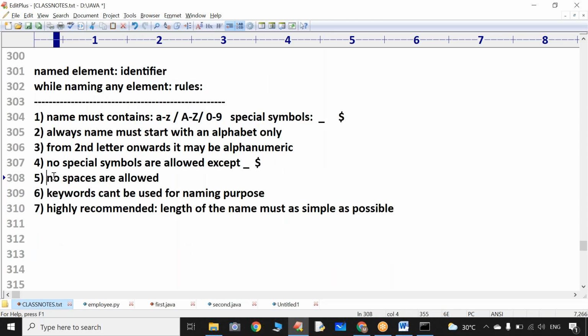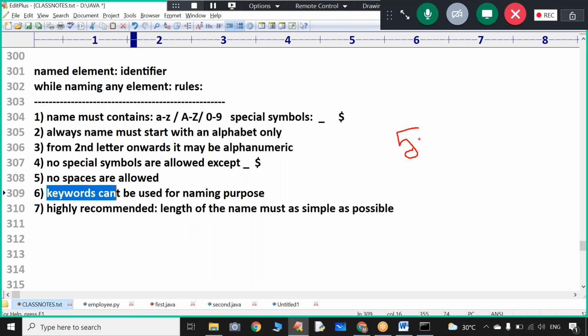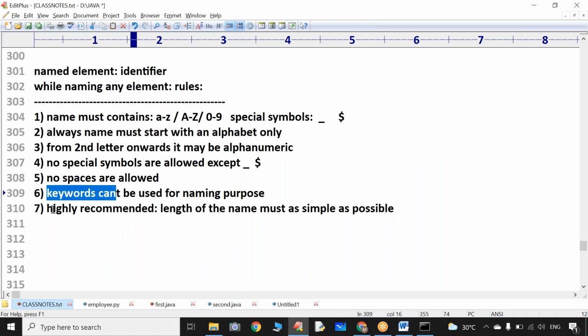Are spaces allowed within the name? No. Can I use keywords for naming purposes? No, you are not allowed to use keywords for naming. In Java we have almost 52 keywords. And it is highly recommended that the length of the name be as simple as possible.